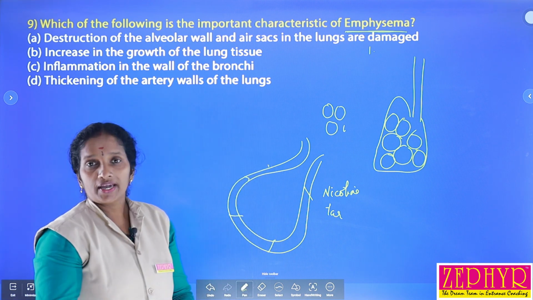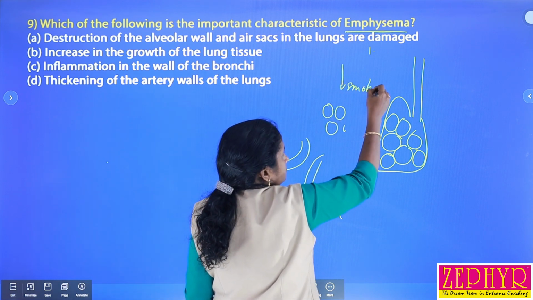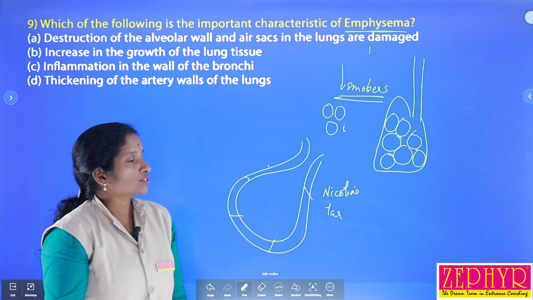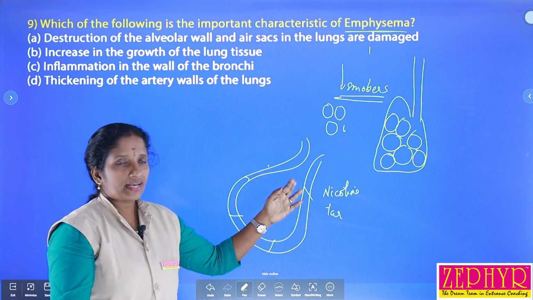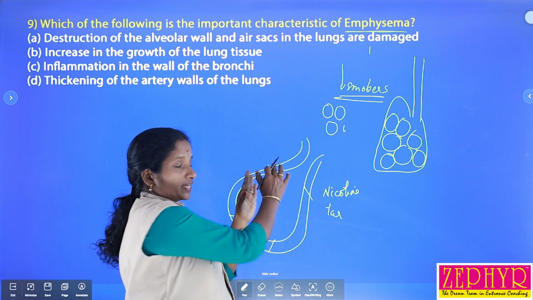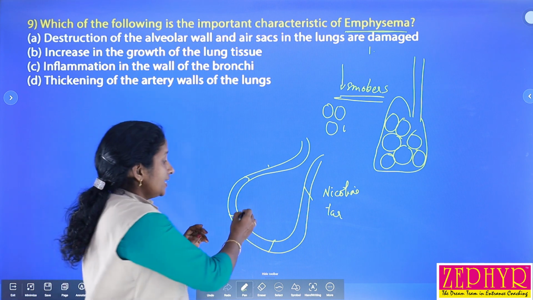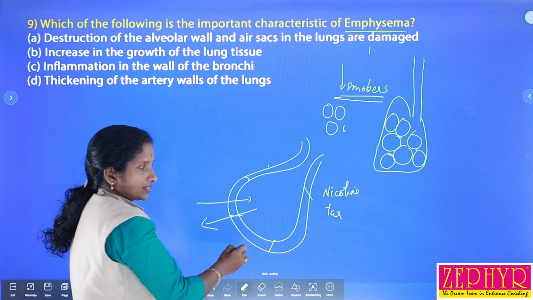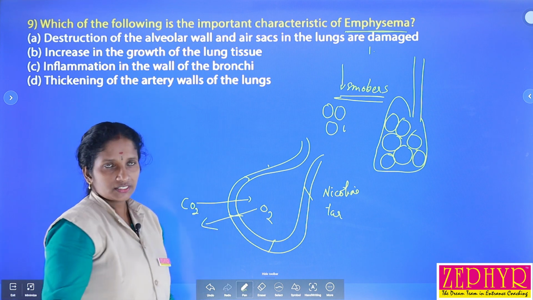That disease is called emphysema, which mainly occurs in smokers. Because of this heavy destruction in the alveoli wall, there is no gaseous exchange. Alveoli are mainly meant for the exchange of gases, oxygen and carbon dioxide, isn't it?